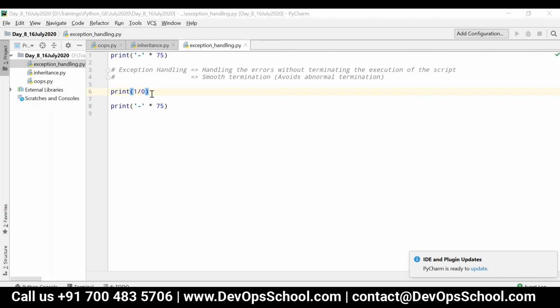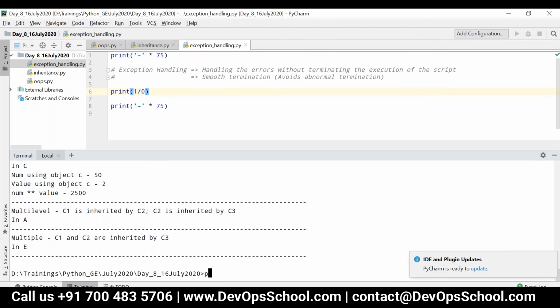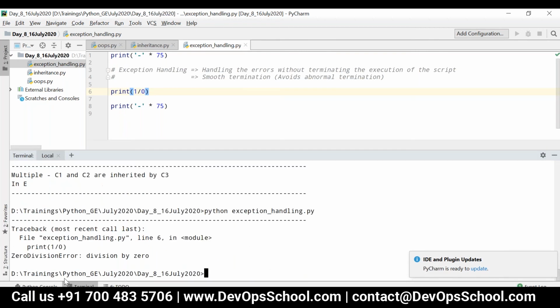Yeah, so we all know this will cause zero division error. Okay, so now if I execute this, you can see it is displaying the error, and then the termination, that is execution of a script, is terminated. Okay, so in order to continue the execution, whenever there is an exception, I can just